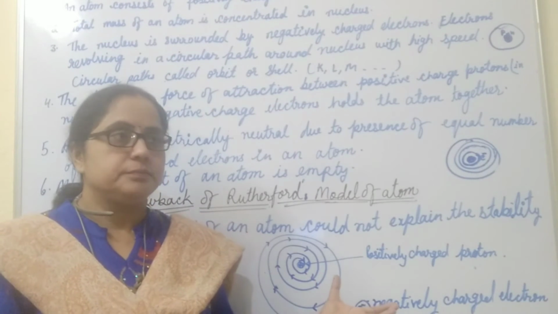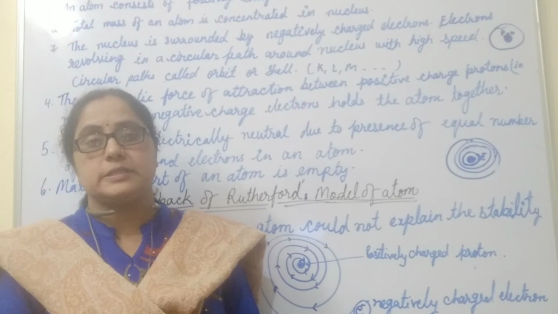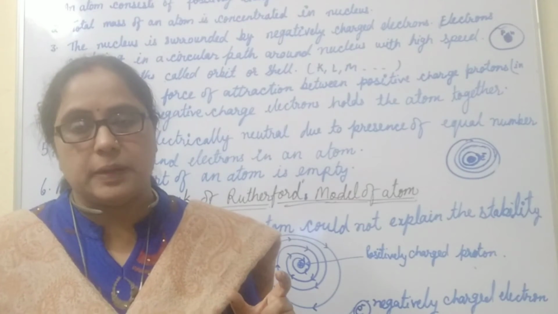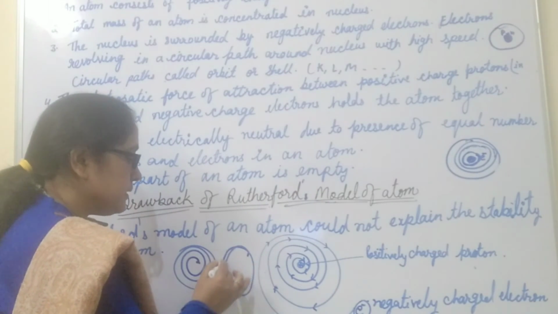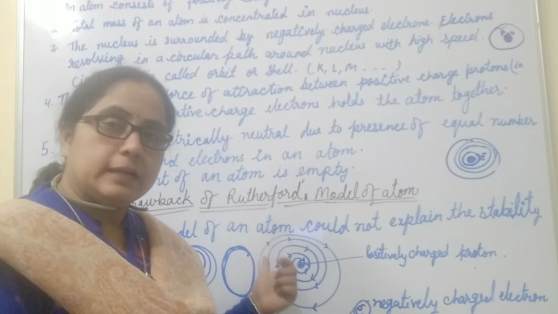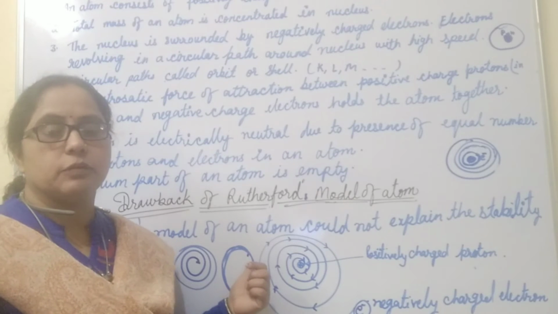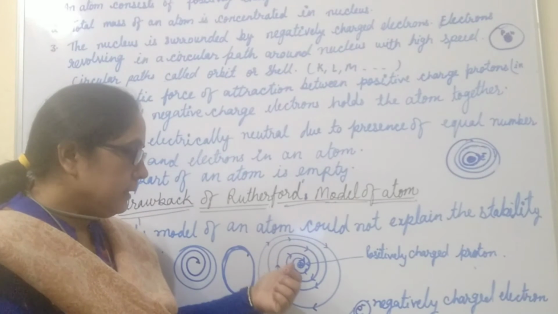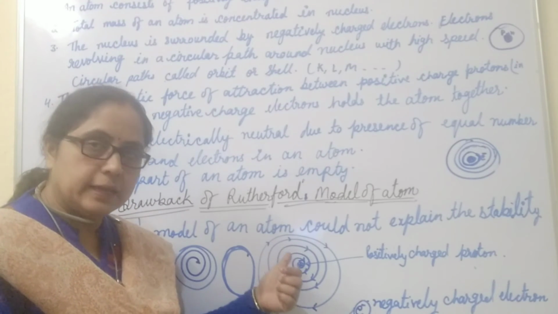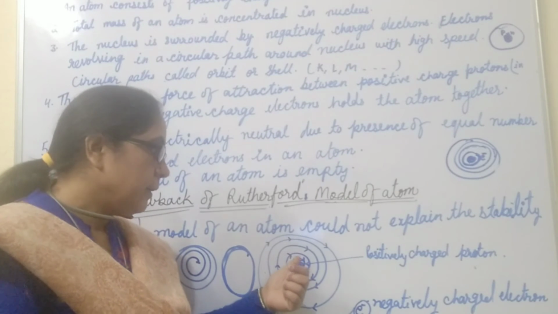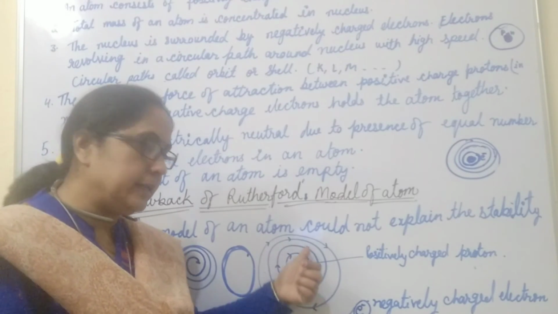The reason is that in physics, we know that according to electromagnetic theory, if a charged particle continuously moves in a circular path, then it loses its energy. That loss of energy is called radiating its energy, and this energy is released in the form of radiation. So in the Rutherford model, the electron is moving around the nucleus in a circular path. Hence, according to electromagnetic theory, this electron, when revolving around the nucleus continuously, also radiates its energy.